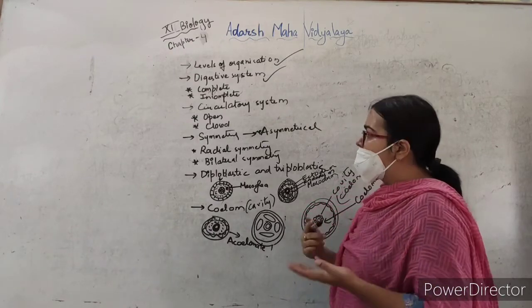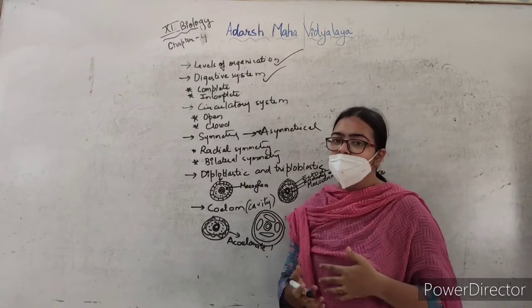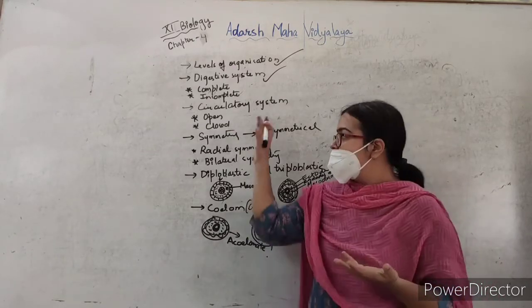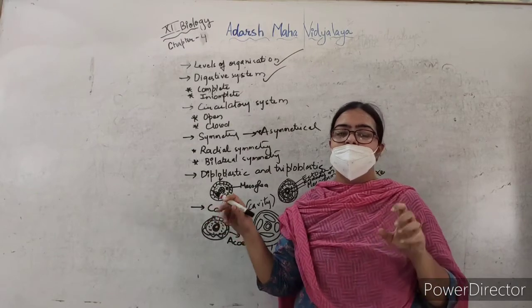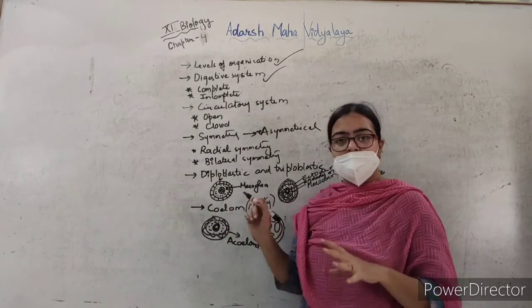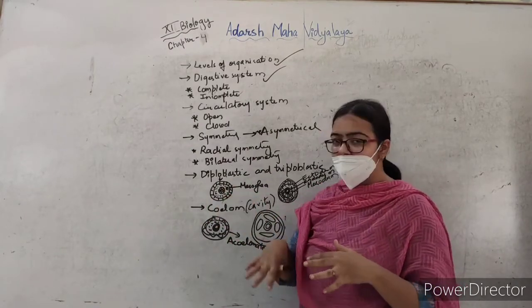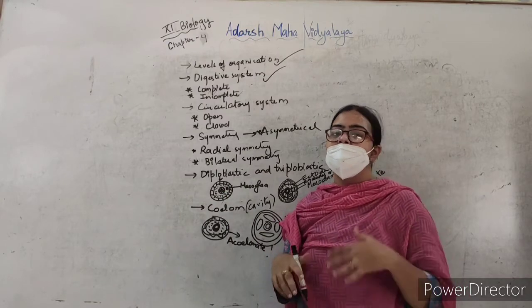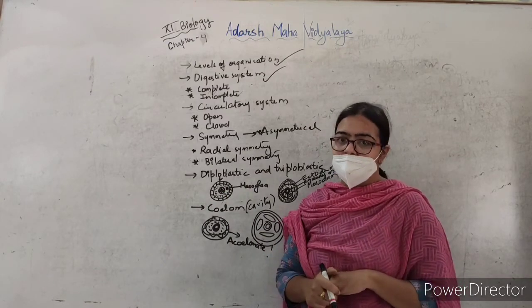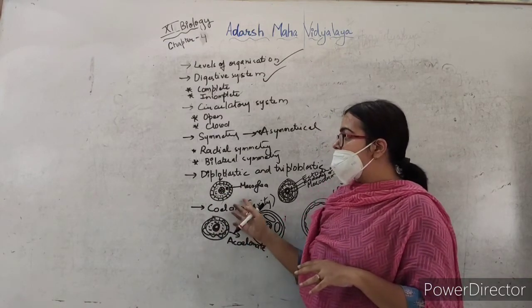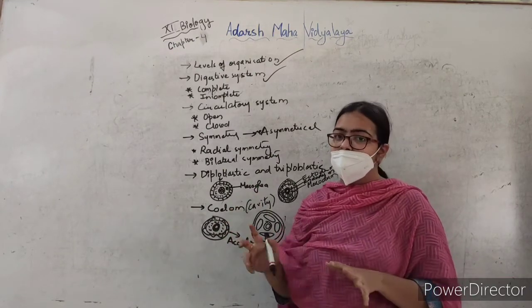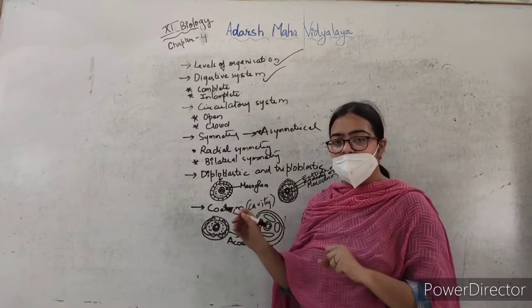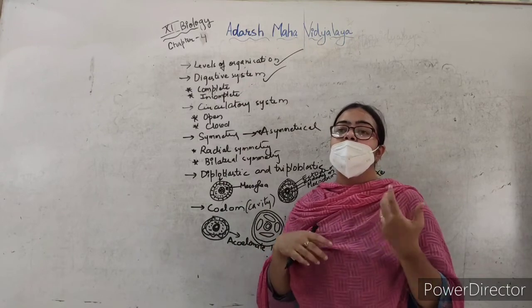Other characteristics are also there, which I have discussed in the slide. These were some of the very important characteristics, so I made a video also, and these characteristics once again I will discuss in the slides. So this is the starting of the fourth chapter, and this is a very important chapter. Here you have to remember each and every characteristic.